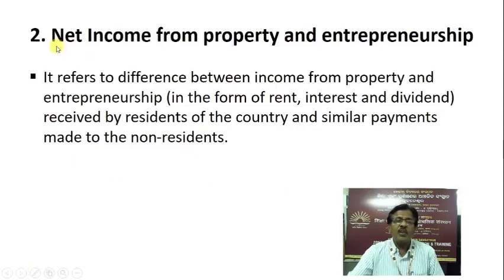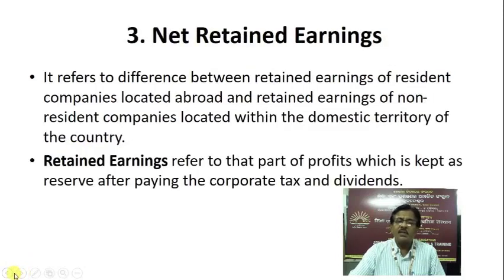Then the second component is net income from property and entrepreneurship. It refers to the difference between income from property and entrepreneurship in the form of rent, interest and dividend received by residents of the country and similar payments made to the non-residents. Then the third component, net retained earnings.